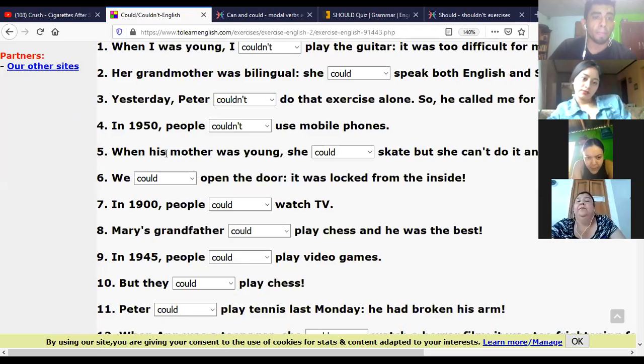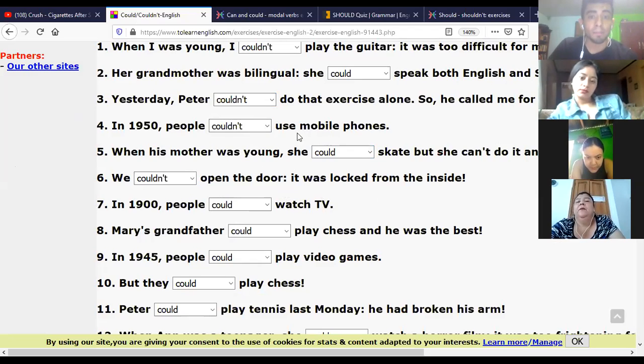Number 5. When his mother was young, she could or couldn't escape, but she can't do it any longer. So it means that she cannot do it anymore. Could. Good, but now she can't. We opened the door. It was locked from the side. Couldn't. We couldn't open the door. It was locked, okay?